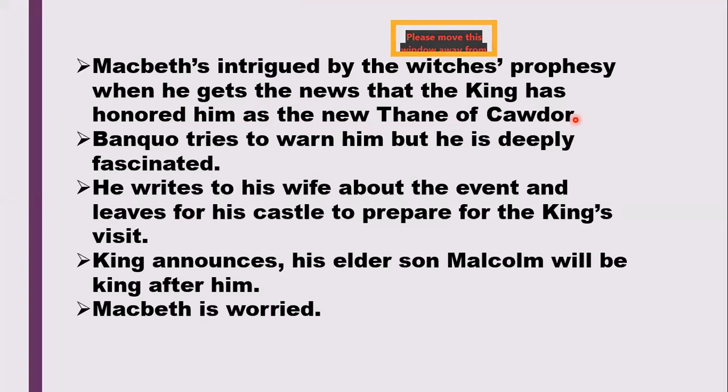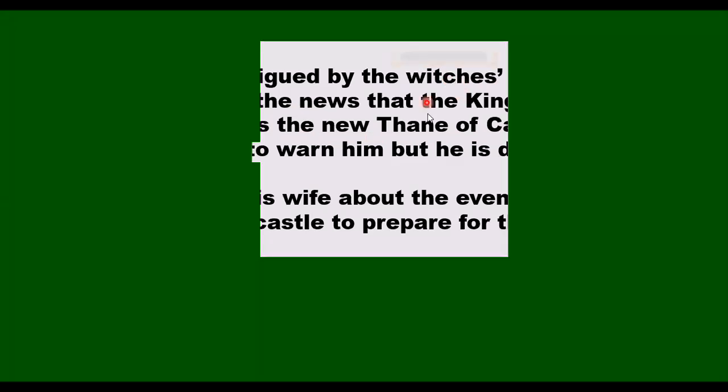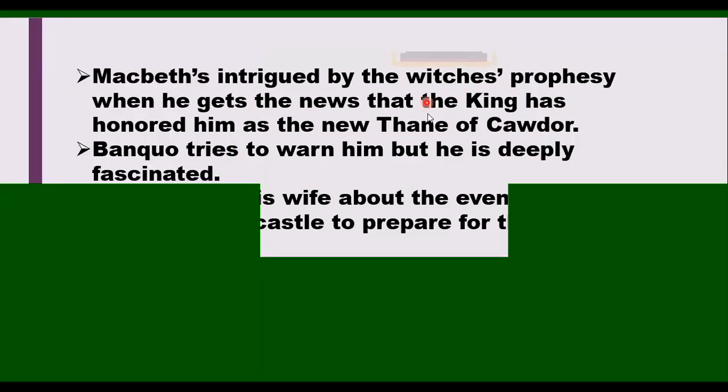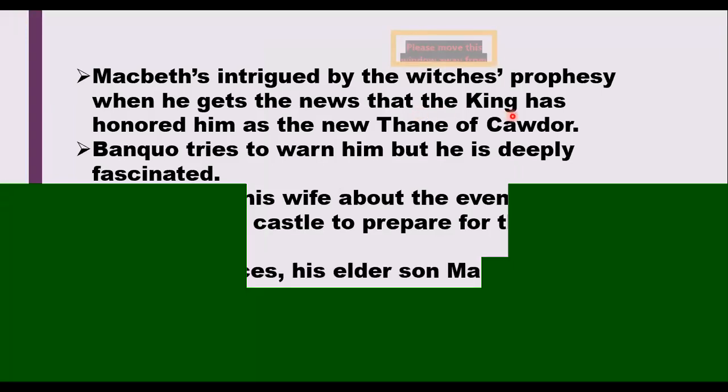As he had now become the Thane of Cawdor, the last prophecy that they made was to be the king of Scotland. So he started believing that he could be the king of Scotland, and he believed the witches' words.